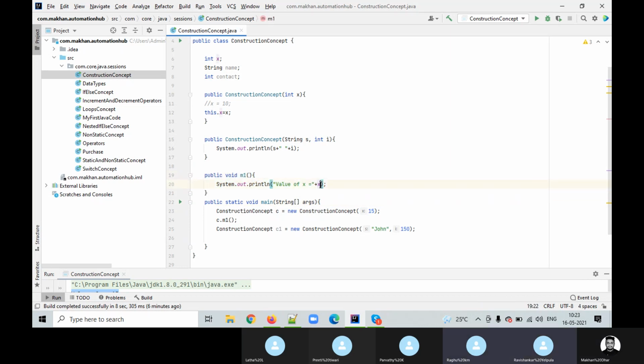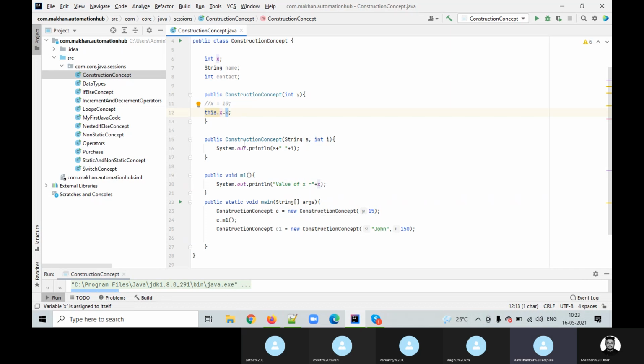Values. So we'll keep it simple, Raghu. First thing, on the top we have declared one variable called int x. Can you do something? Inside the first constructor, the public constructor with the int x, make it int y. Now remove this operator, and just do x equal to y.